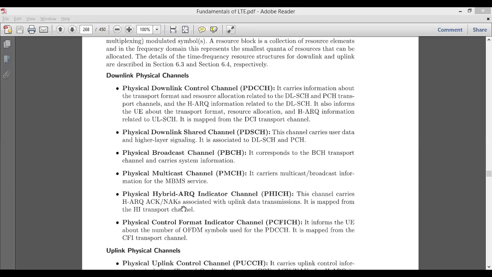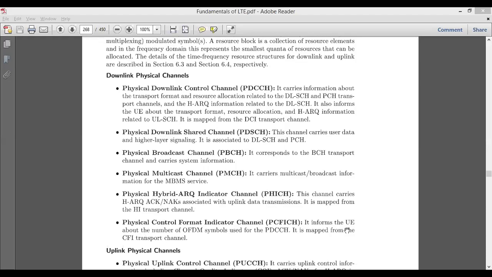And the next is the physical hybrid automatic repeat request indicator channel, which we have seen above, meant for retransmission, acknowledgement and resource allocation. All the physical layer channels carry some information: either the actual data, control information, or an acknowledgement. It can be a positive or a negative acknowledgement with respect to the uplink data transmission, and it is mapped to the hybrid ARQ transport channel. And the last in the downlink is the physical control format indicator.